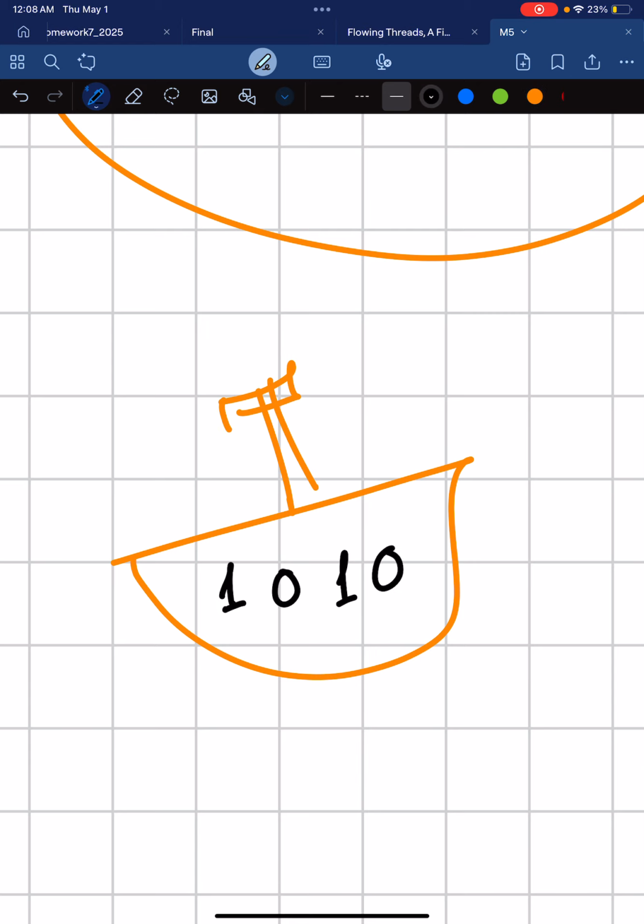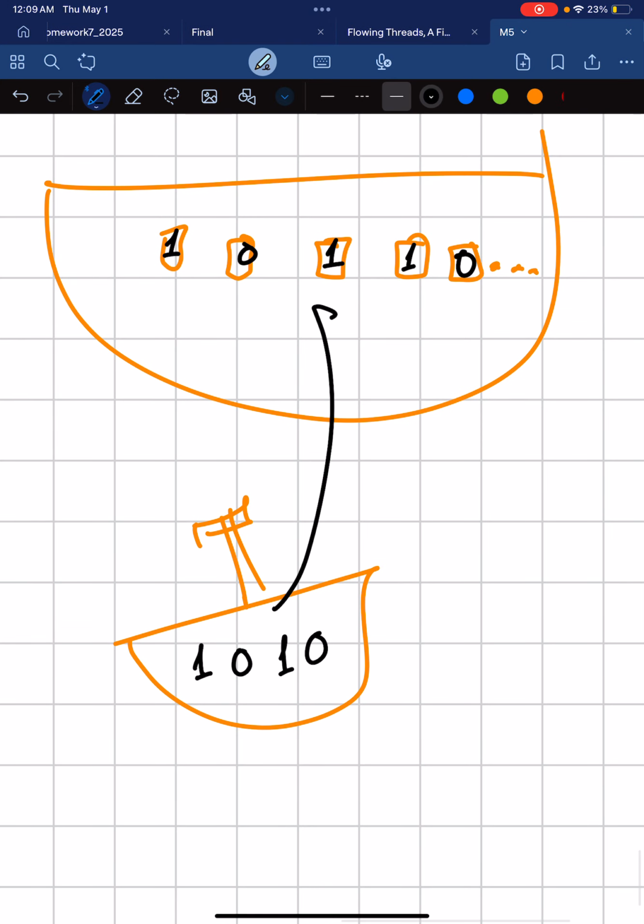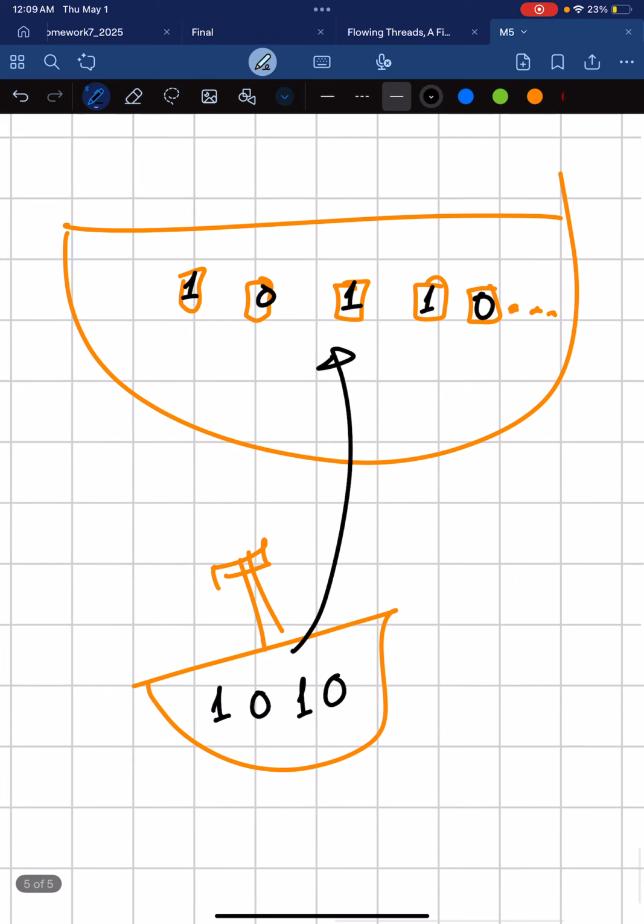And we want to plunder the ship. But here's the thing, right? We can obviously do this because we have an uncountably infinite amount.